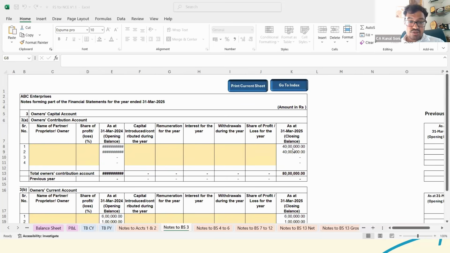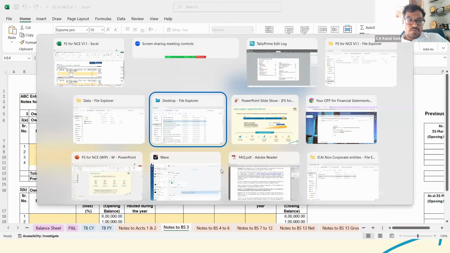Can we get a printable and Excel list? Yes, we can get it. This Excel sheet, where can we get it? It would be available on the Tally portal. We would share the link with you also. And apart from that, it would be stored in the folder in which you have already installed your Tally.